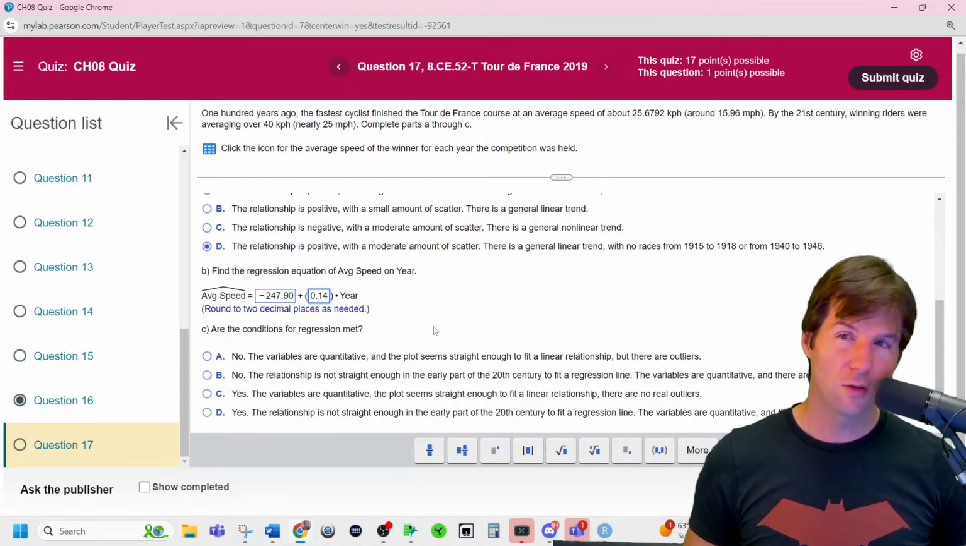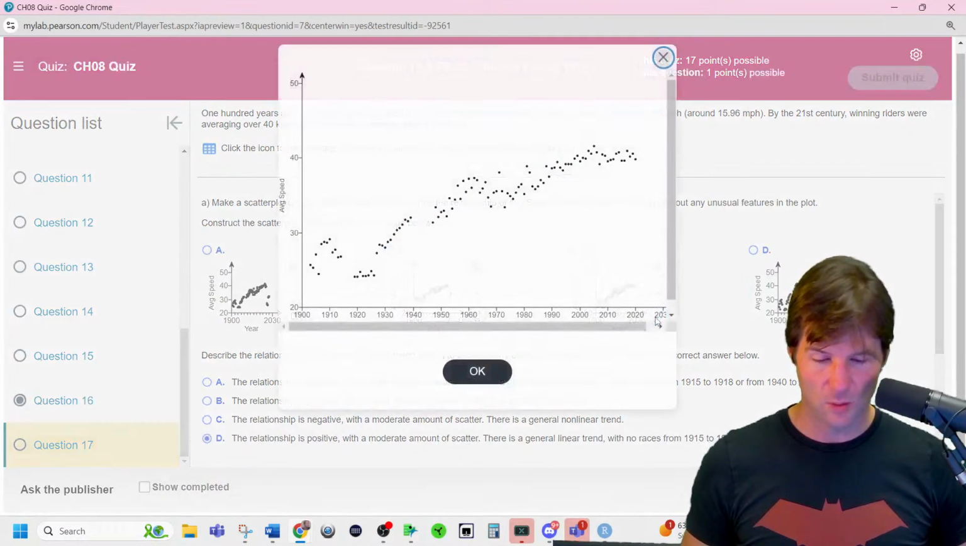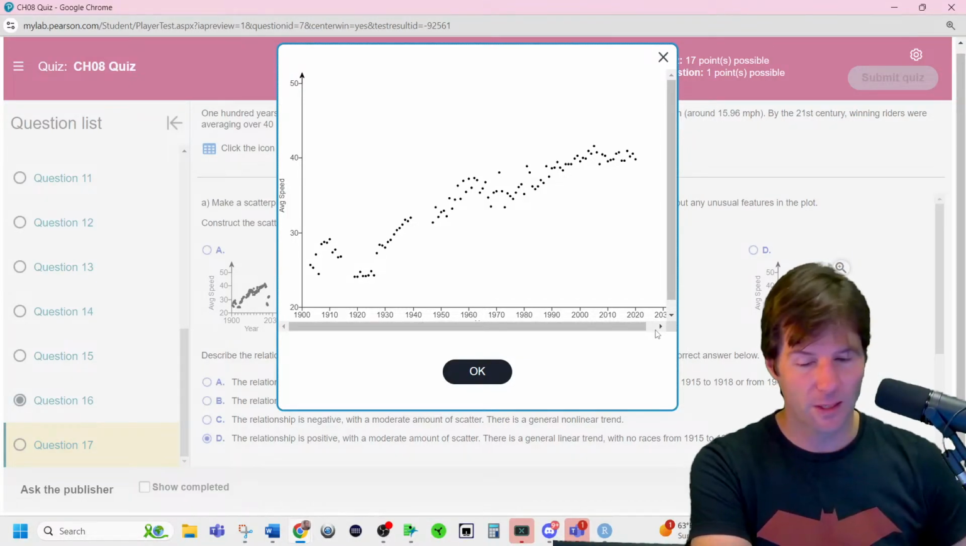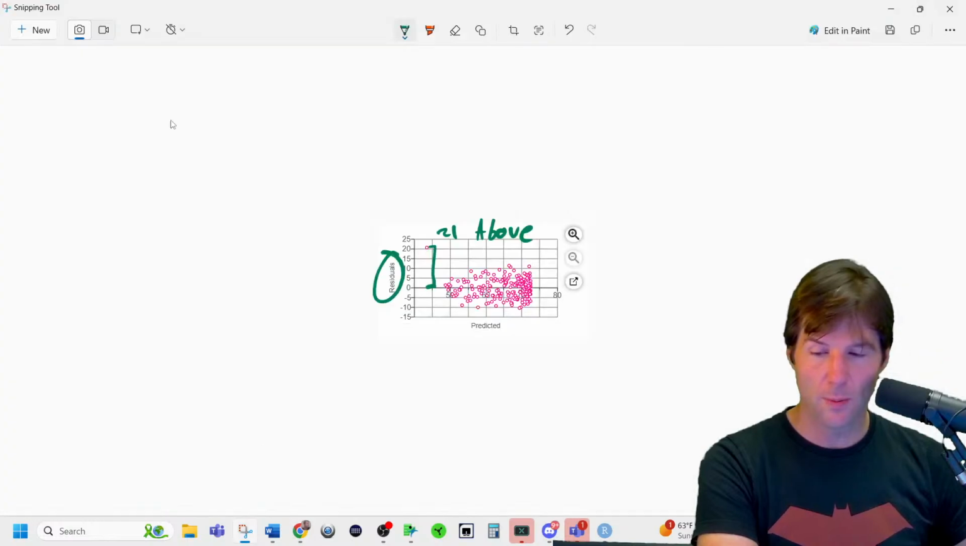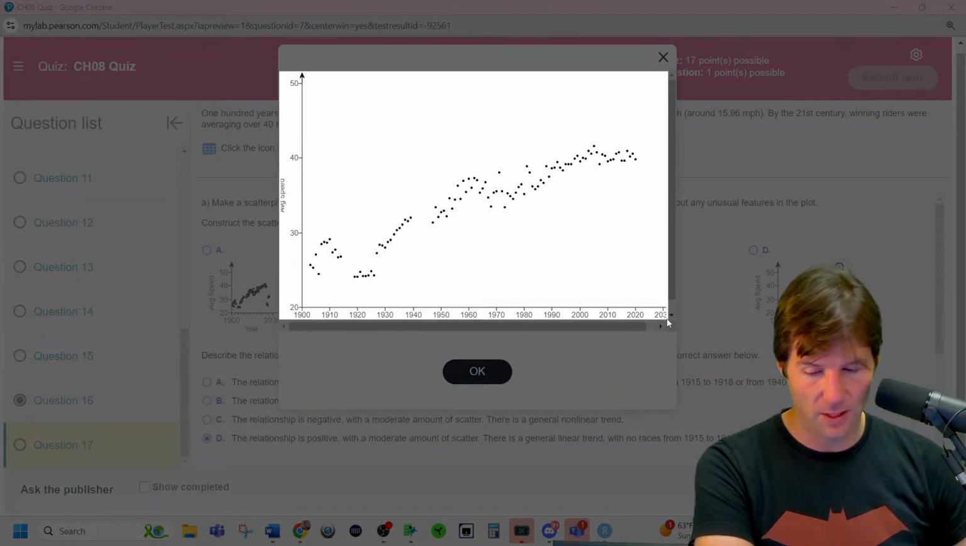Are the conditions met? QQ straight enough. No outliers. Plot doesn't thicken. What do you think would be the issue with this plot right here, if anything? QQ straight enough, no outliers, plot doesn't thicken. The one issue we might have with it would be what?